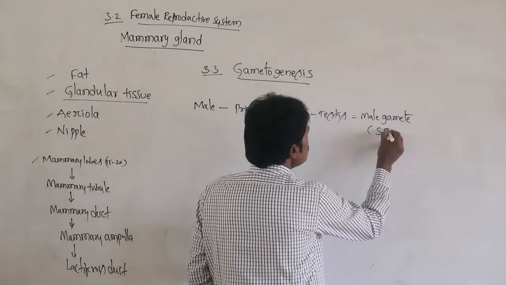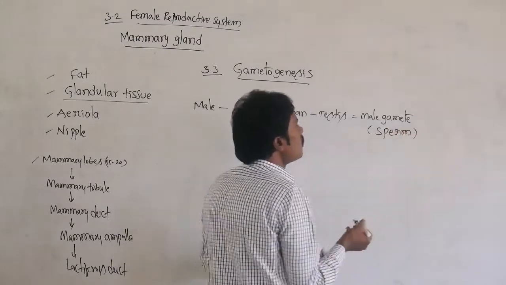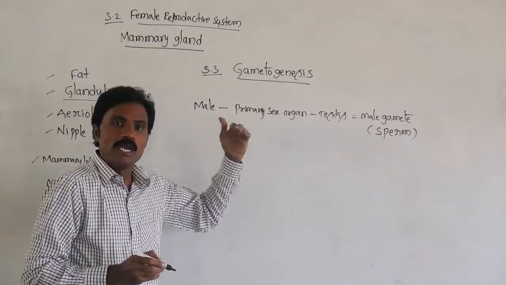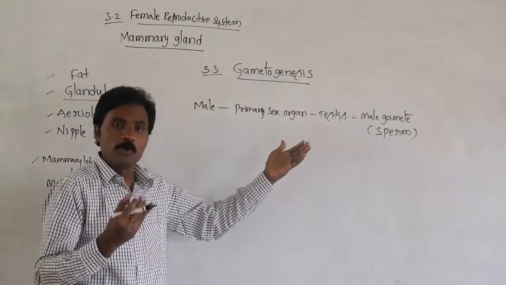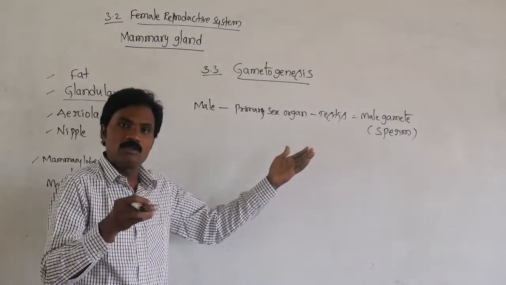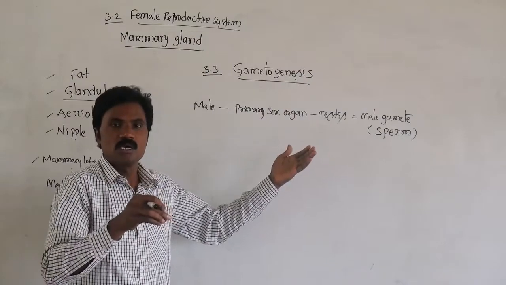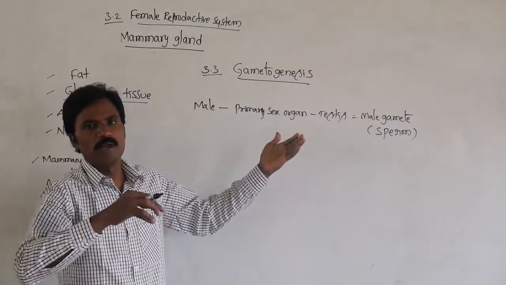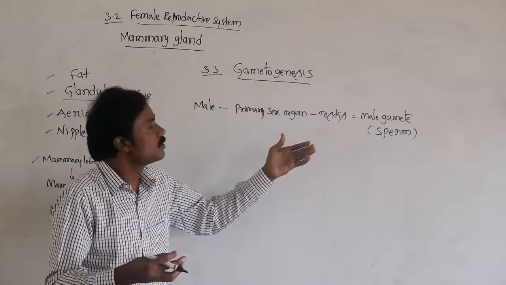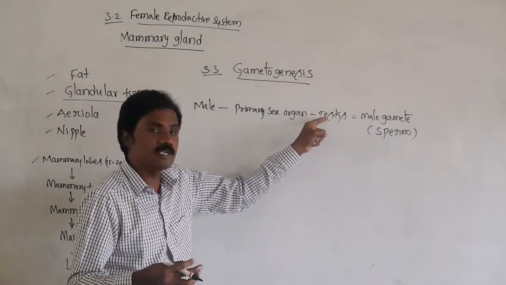Commonly we call it sperm. It begins at the age of puberty, where it is produced inside the testis. The production begins and completes its synthesis inside the testis at the age of puberty.